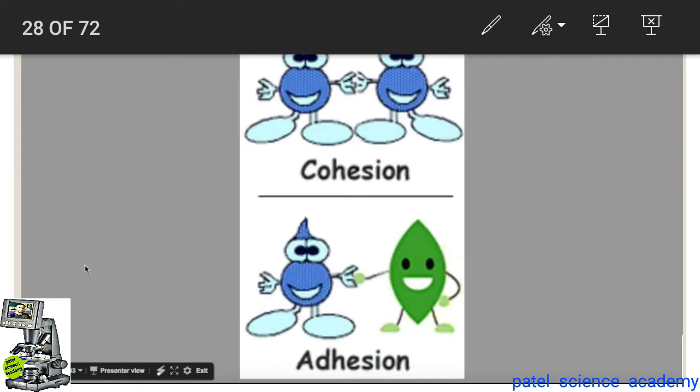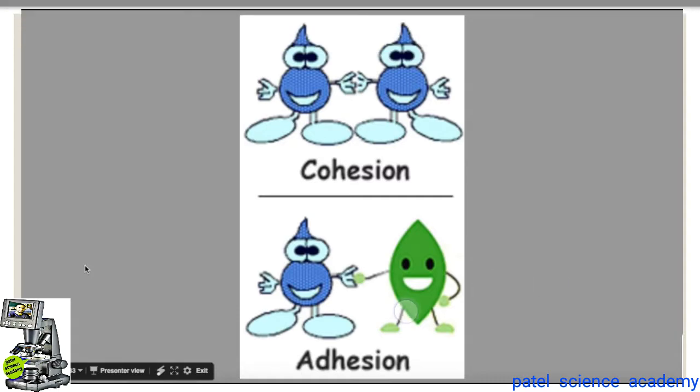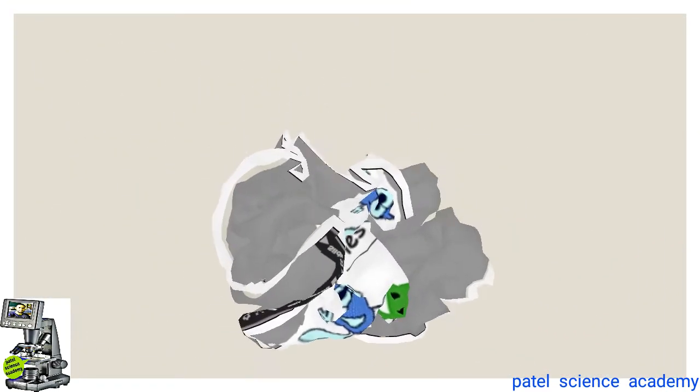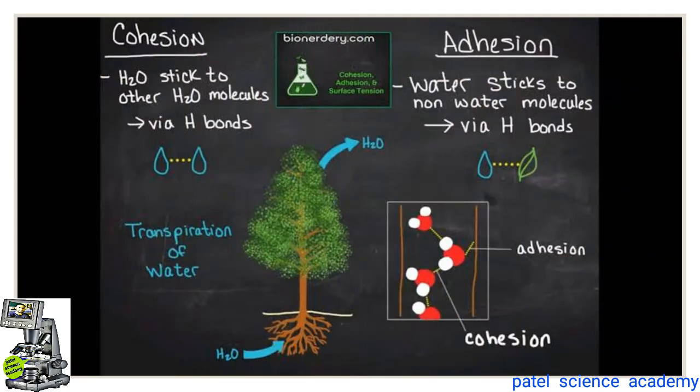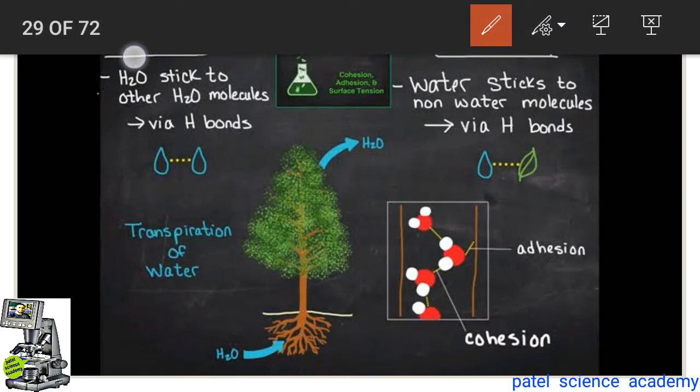Due to the combined cohesive and adhesive forces, a continuous water column is formed in the xylem right from the root up to the tip of the topmost leaf in the plant. Because of that, a column appears, or is developed, in the stem area in the xylem. So now what should be the next step? The next step should always be transpiration, the removal of water from the aerial part, that is from the leaves, out of the body.